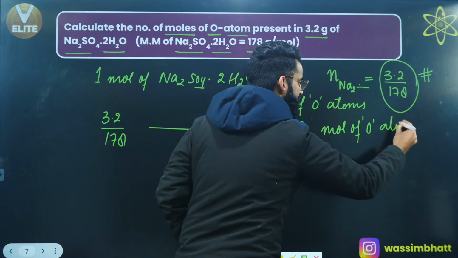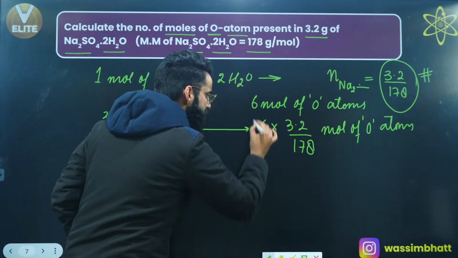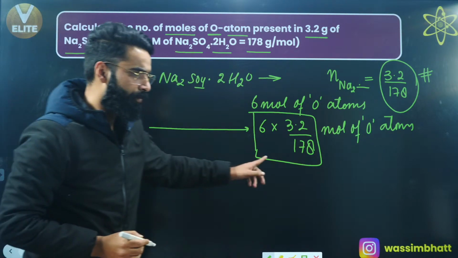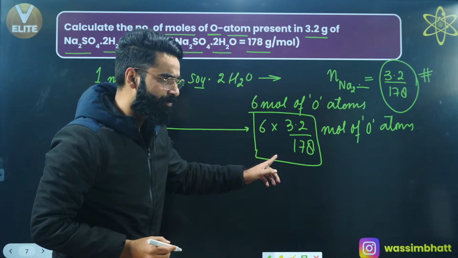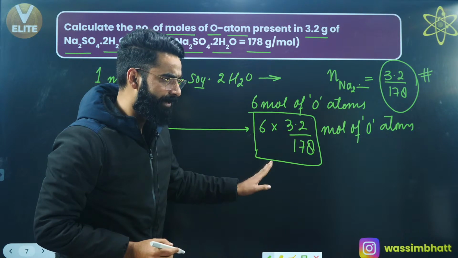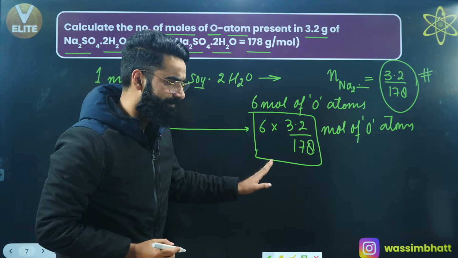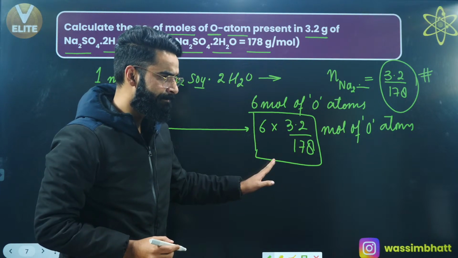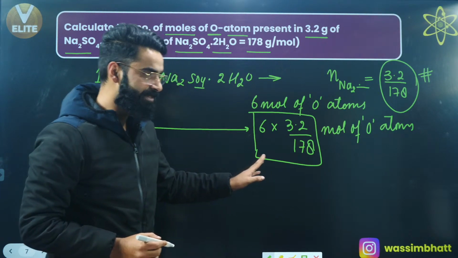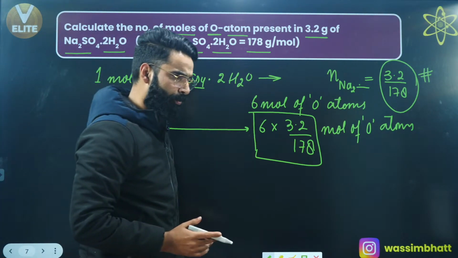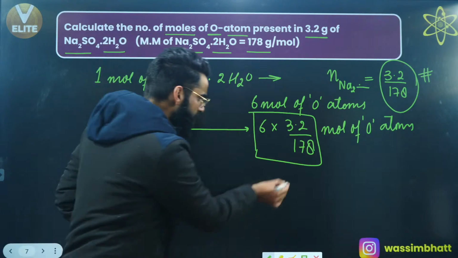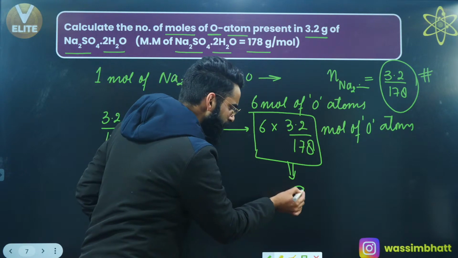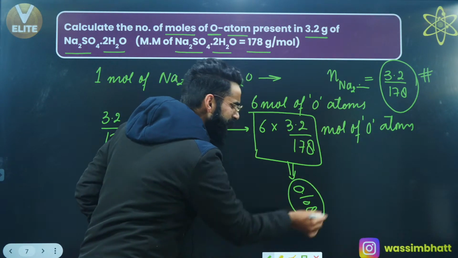Now it's going to be your turn to do the calculation part of this one. You'll be getting exactly the number of moles. Chandan is saying the answer is coming out to be 0.01, 0.017. Should I be trusting you on this? 0.108, someone is saying. Okay, 0.10 something. So after solving, you are getting it as 0.108.